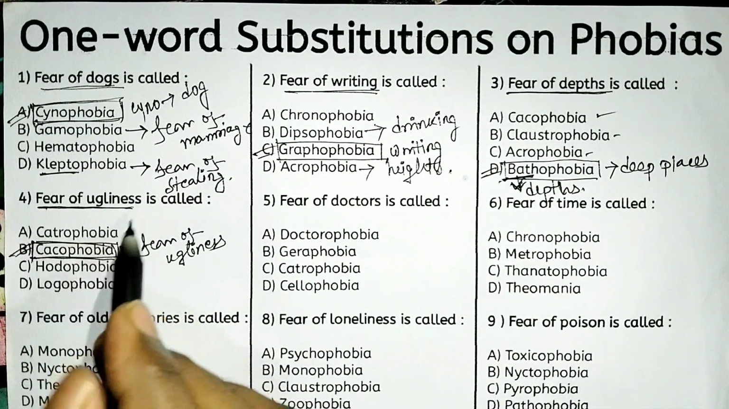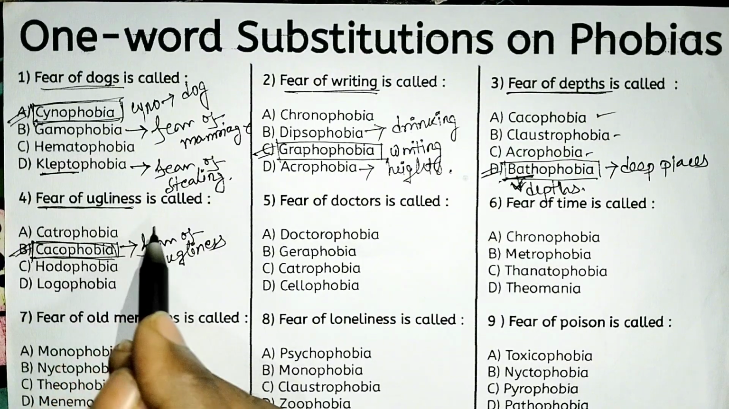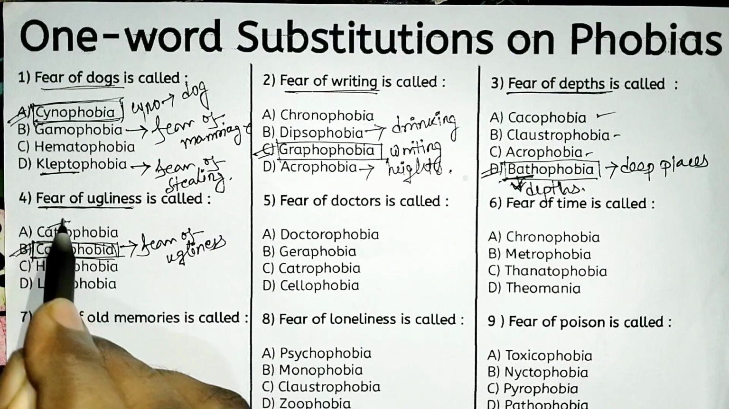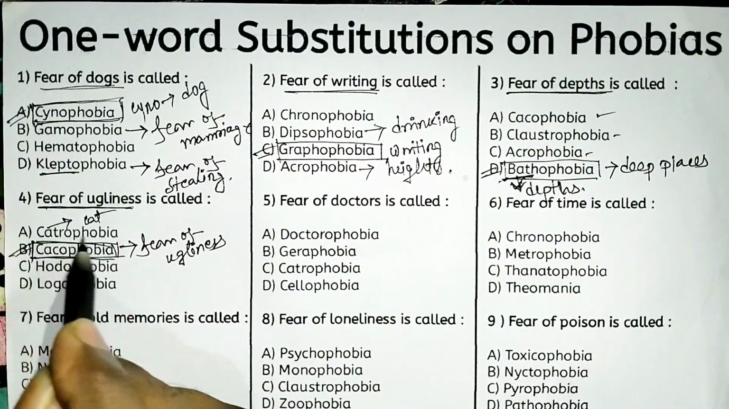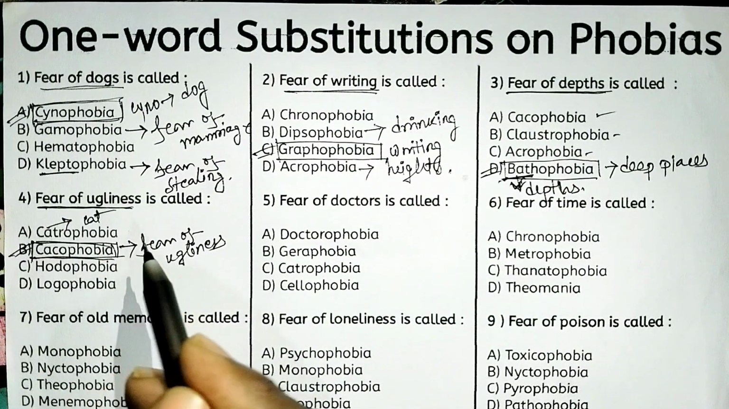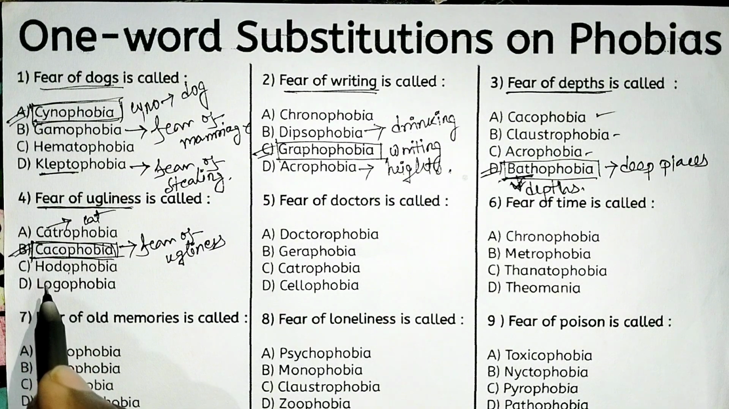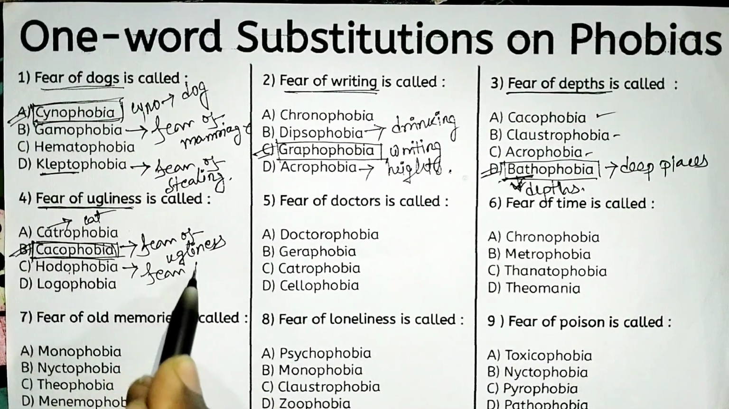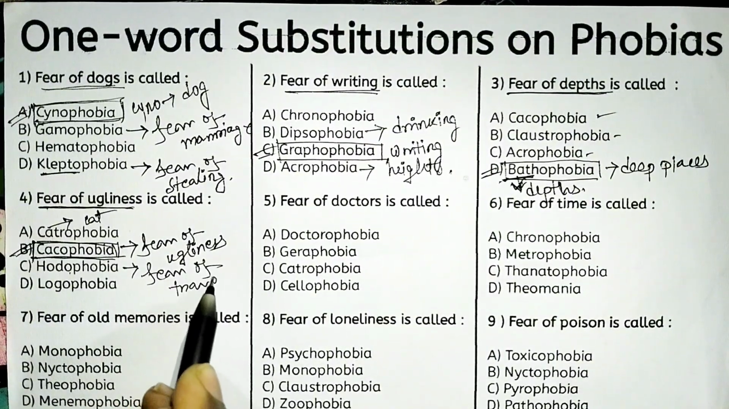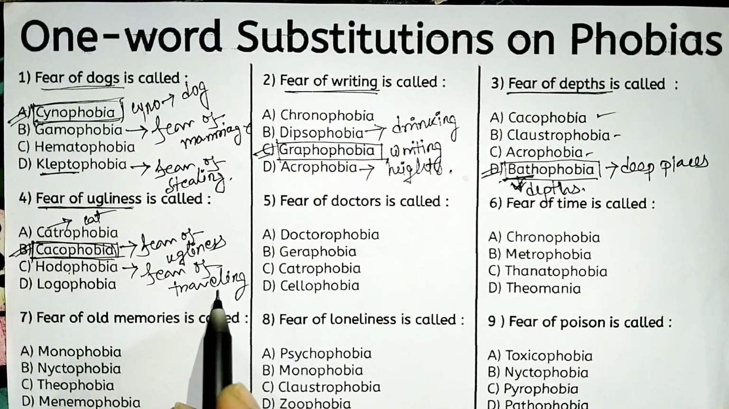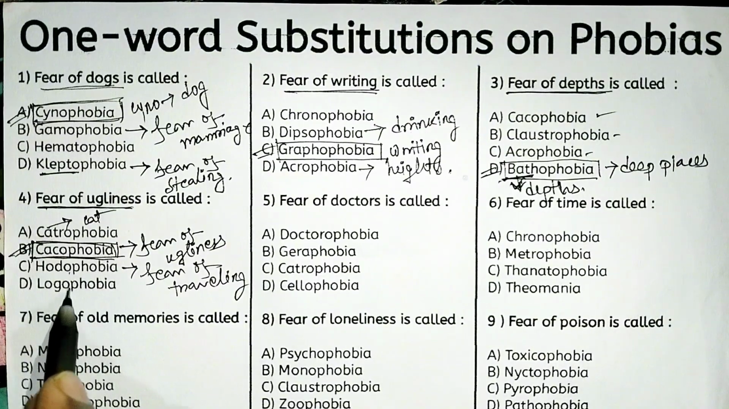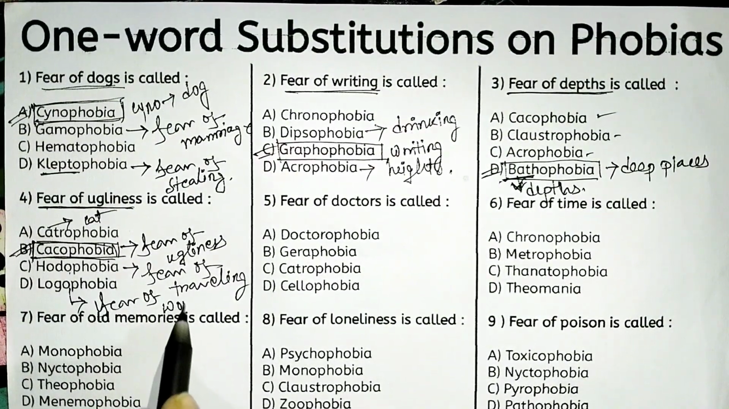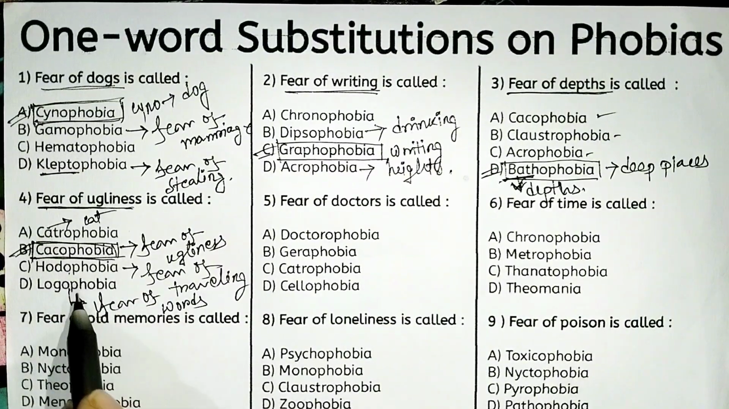Look at the other options. Option A, catrophobia. Actually, catrophobia is not a relevant term, but you can say catro means cat. So catrophobia means fear of cat. And hodophobia. So hodophobia suggests fear of traveling. And look at the last one, logophobia. Logophobia means fear of words. That is logophobia.